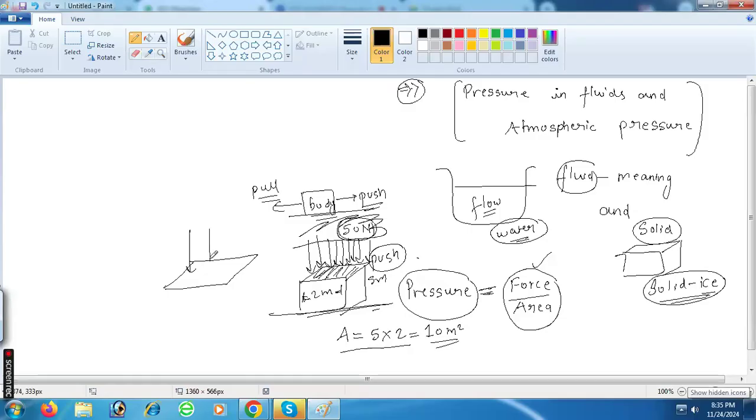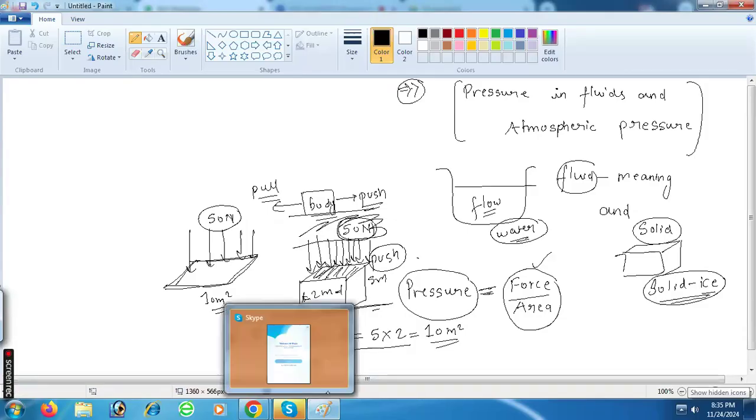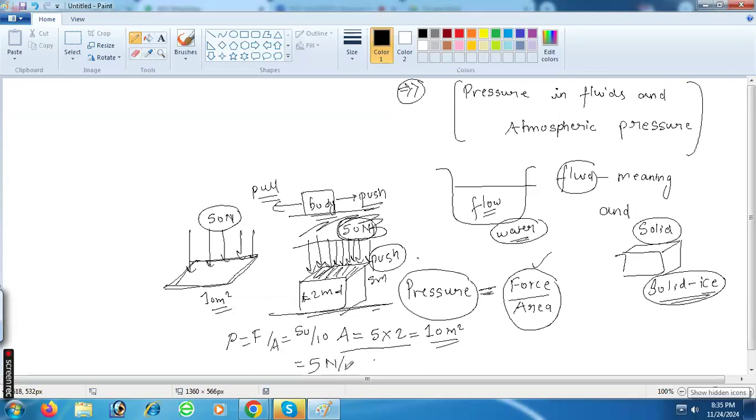So on an area, if we apply 50 Newton force, on this area, if we apply 50 Newton force, so area is 10 meters square. So pressure will be what? F upon A. It will be 50 divided by 10, that means 5. Can you understand this? Yes, sir.